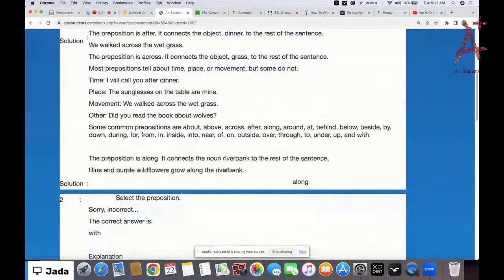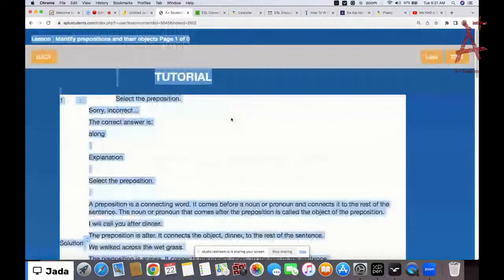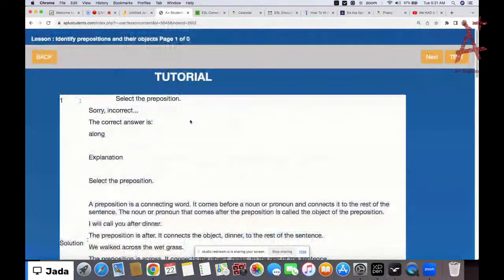So now, blue and purple wildflowers grow along the river bank. And the question says select the preposition and their objects. So basically, you need to note that the object of the preposition is the noun or pronoun that comes after them. As usual, you're going to have the preposition and then you're going to have a noun or pronoun after that.